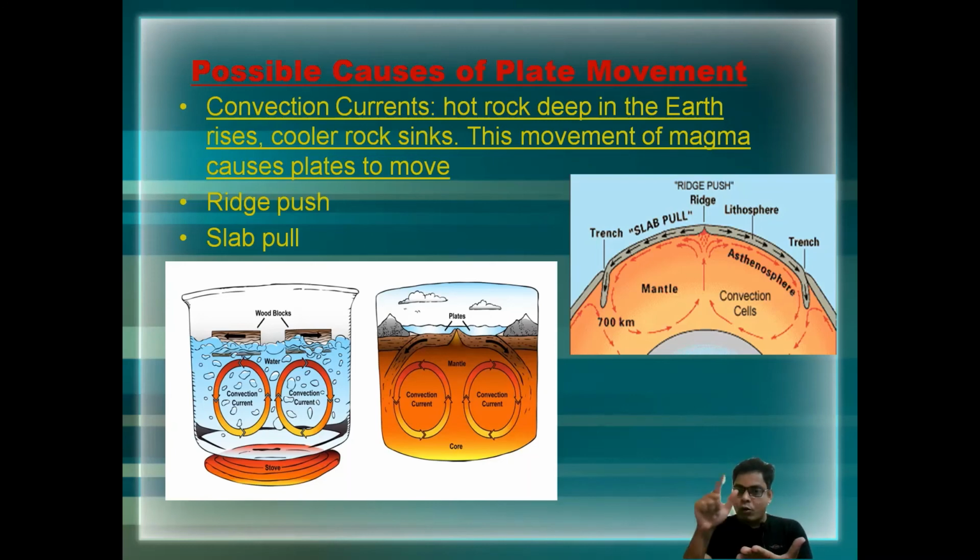In this process the whole water of the container is heated up. This circulation process is known as the convectional current.